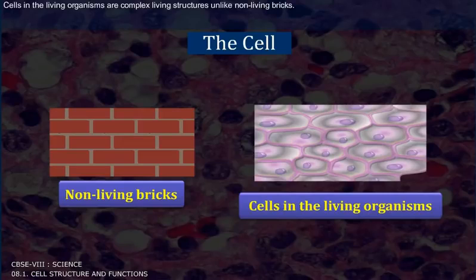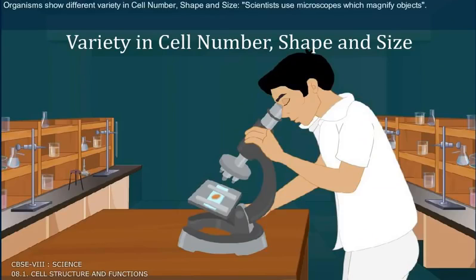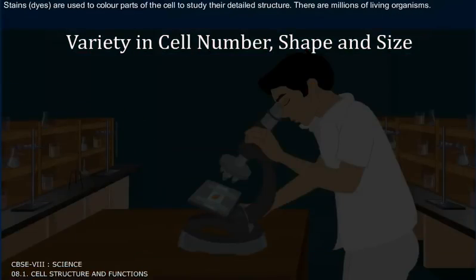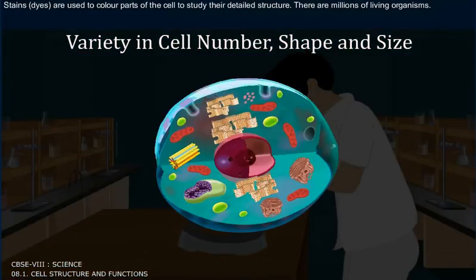Cells in living organisms are complex living structures, unlike non-living bricks. Organisms show a different variety in cell number, shape, and size. Scientists use microscopes which magnify objects. Stains, or dyes, are used to color parts of the cell to study the detailed structure.